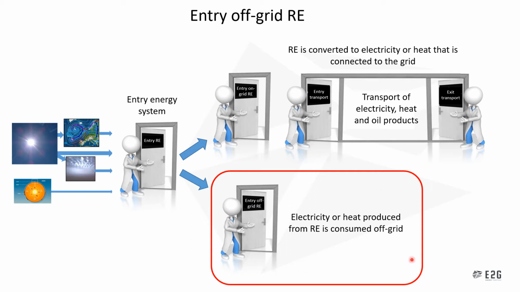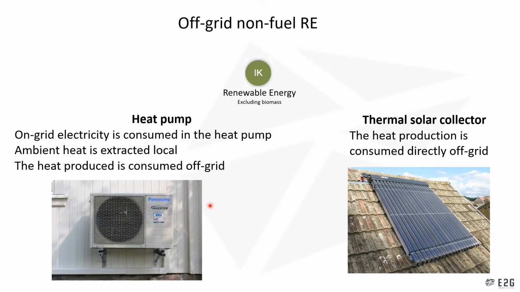The other place is down here and is what we are going to talk about in this video. This is where the renewable energies are consumed off-grid. This can, for instance, be done in a heat pump, which is shown in this picture, which is connected to a house. However, the heat pump is connected to the electricity grid, since it requires electricity. But the heat it produces is used off-grid inside the house.